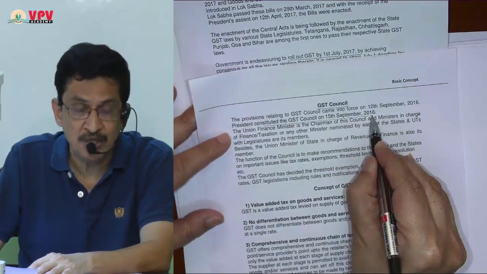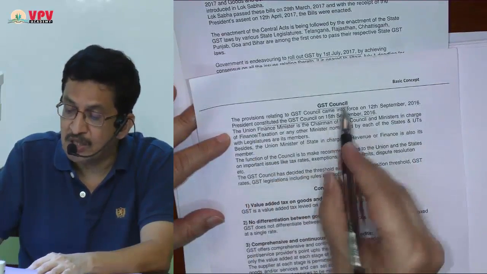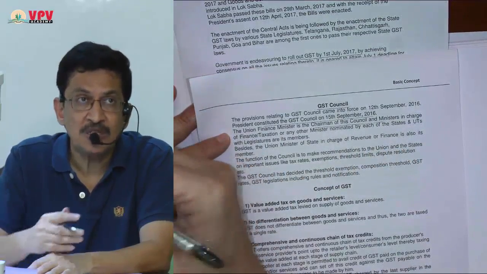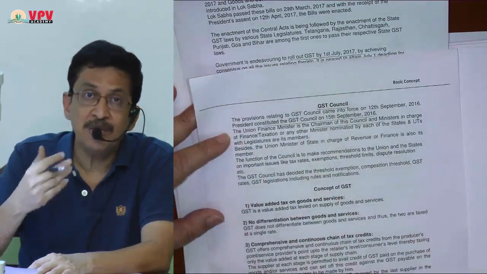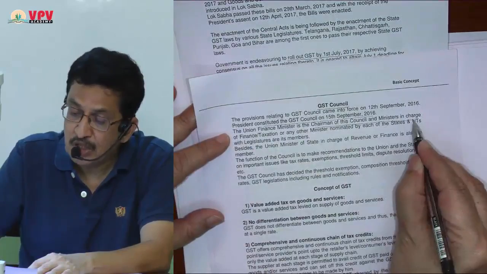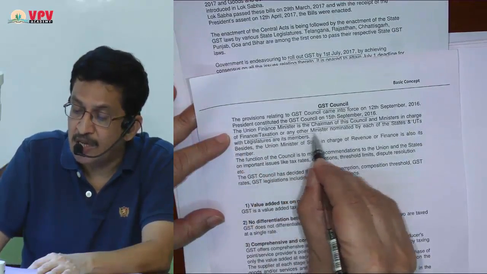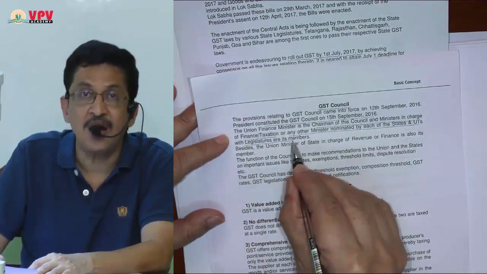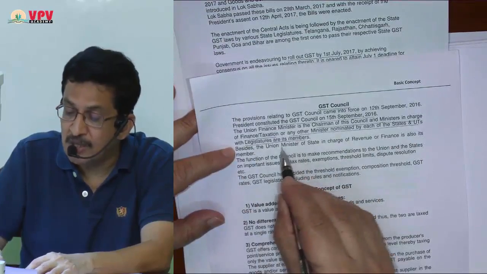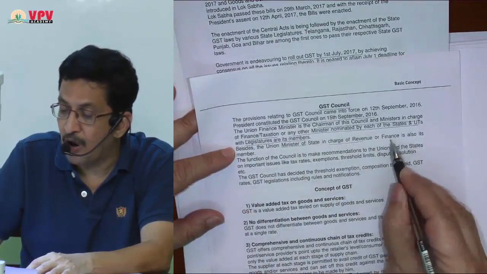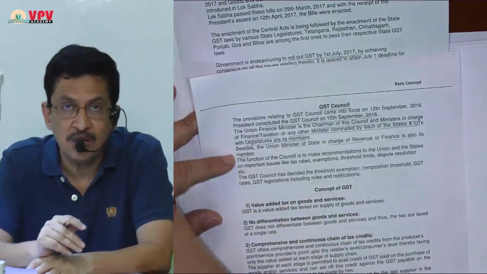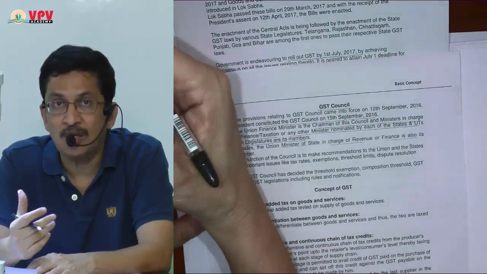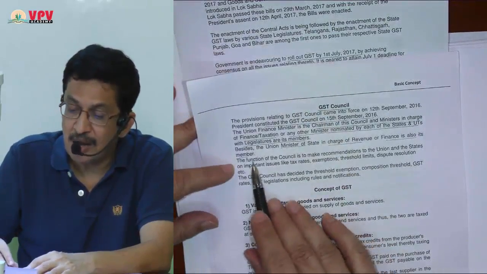Who is the chairman of the GST Council? The Union Finance Minister is the chairman of the council. Who are the other members of the GST Council? State Finance Ministers and the Union Minister of Finance. So the Minister in charge of Finance and Taxation, or any other minister nominated by each of the states and union territories with legislature, are its members. Besides, the Union Minister of State in charge of Revenue or Finance is also a member. So that is what we have discussed here.